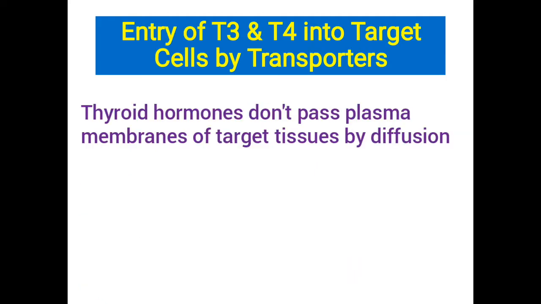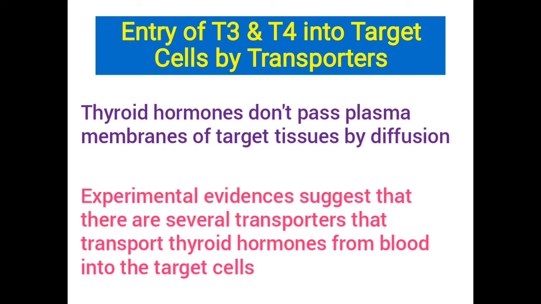It was generally believed that thyroid hormone passes through cell membranes by simple diffusion. This notion was based on the fact that thyroid hormone, being lipophilic, could easily cross the lipid-rich bilayer of the cell membrane. However, robust evidence has accumulated to suggest that the transport of thyroid hormone into their target cells is facilitated by specific transport proteins.